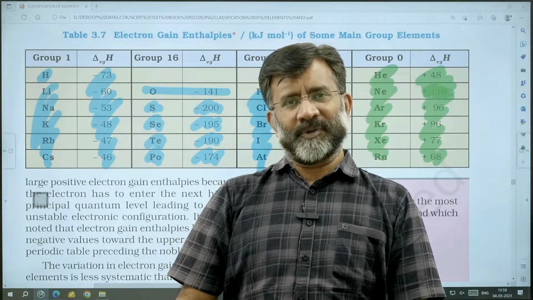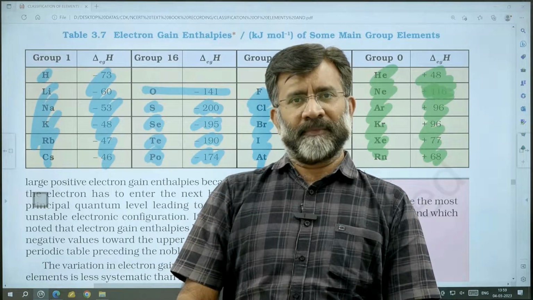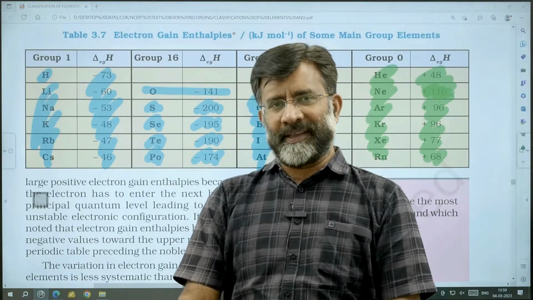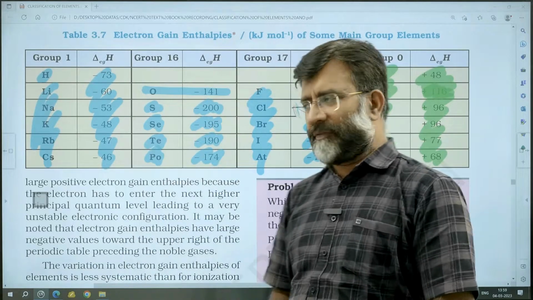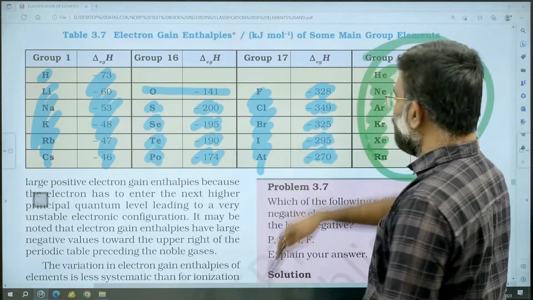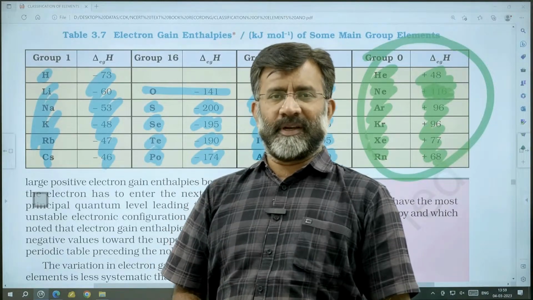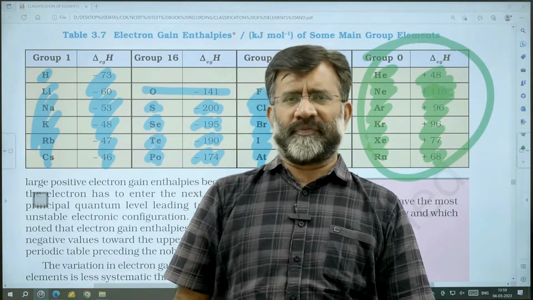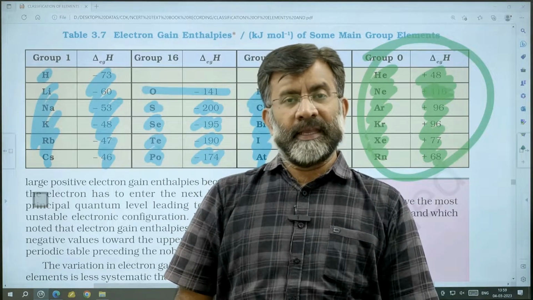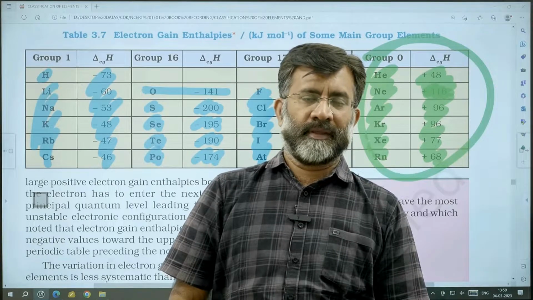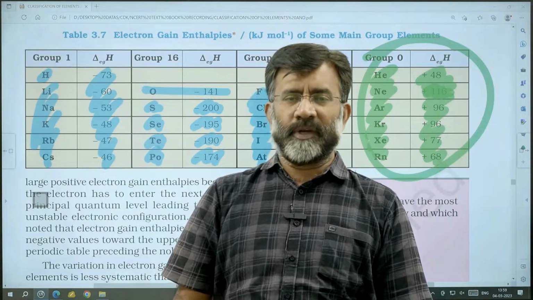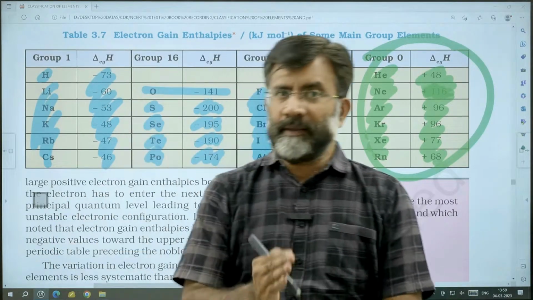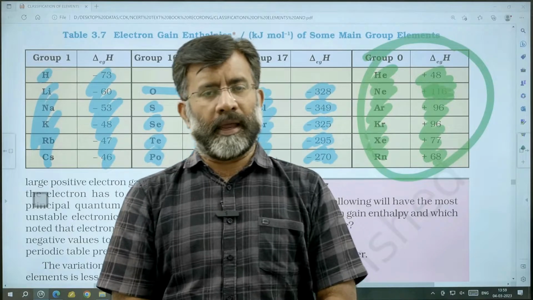So what about high positive electron gain enthalpy? It is negative electron affinity. We don't call it negative electron affinity, rather we call it zero electron affinity. Noble gases are having zero electron affinity. Actually it is negative electron affinity, but we don't use that term, we say zero electron affinity. Electron affinity is another conjugated term which earlier many books, and even now, use in explaining the phenomenon connected to adding an electron to a neutral atom.